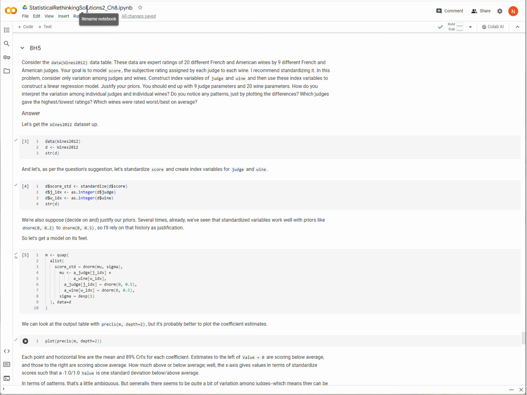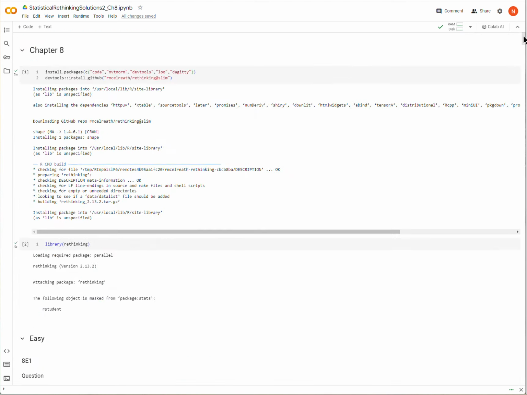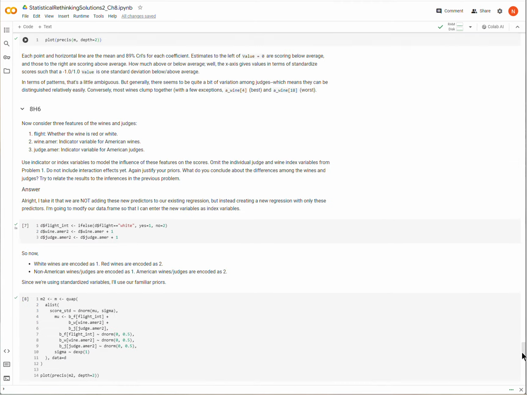In Statistical Rethinking, the second edition, we are finishing up Chapter 8 here. So we'll go through the last three hard questions, 8H5, 8H6, and 8H7. All three of these deal with a data set that's part of the Rethinking package called Wines2012. Make sure that before you do any of this you've installed and loaded the Rethinking package with these first two code blocks at the top of the Colab sheet.